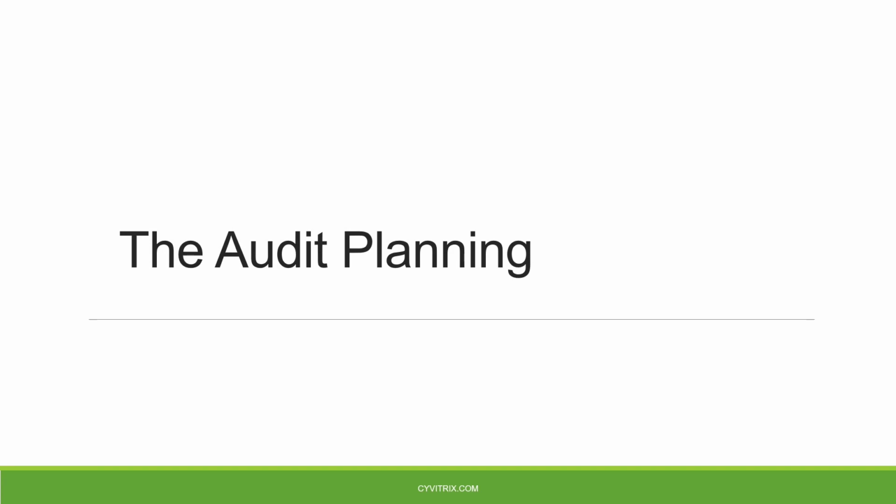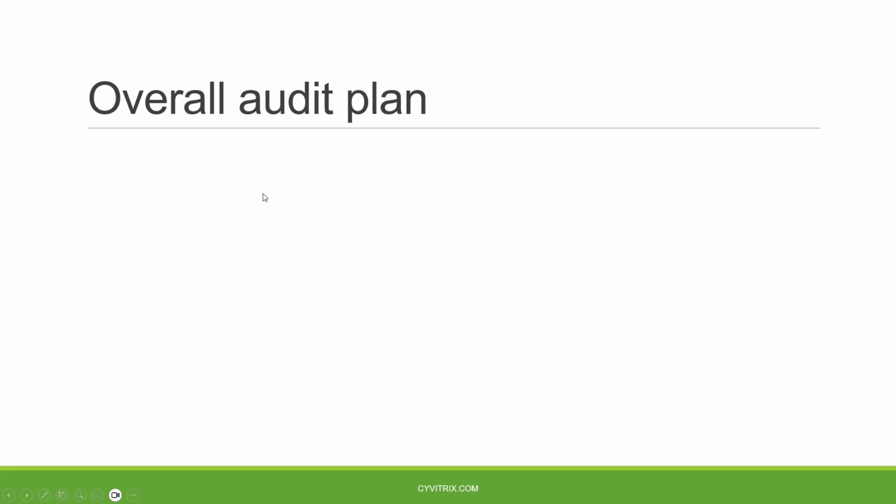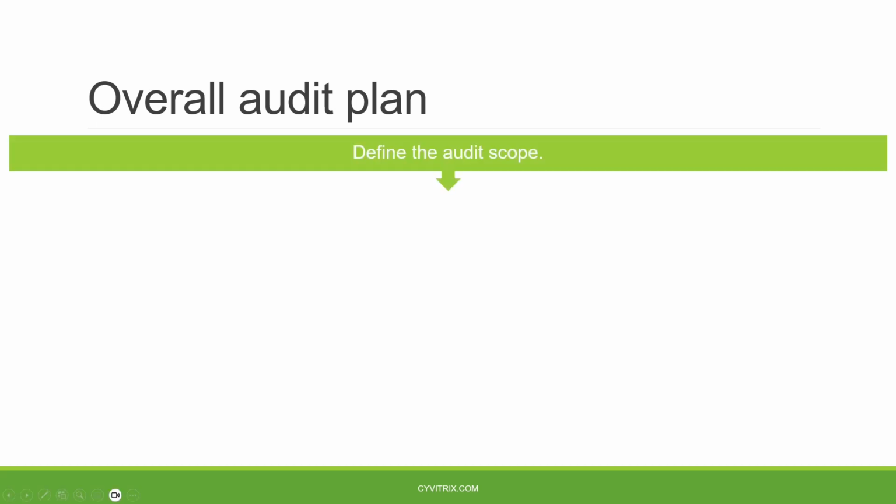Hello and welcome again. In this lecture, we are going to discuss audit planning. In audit, we usually follow the following steps. We start first by identifying the audit scope: what we are going to audit, what the scope is, what the customer status is, and what we expect to have during this audit in terms of assets that we are going to review, systems that we are going to audit, and processes that we are going to cover.